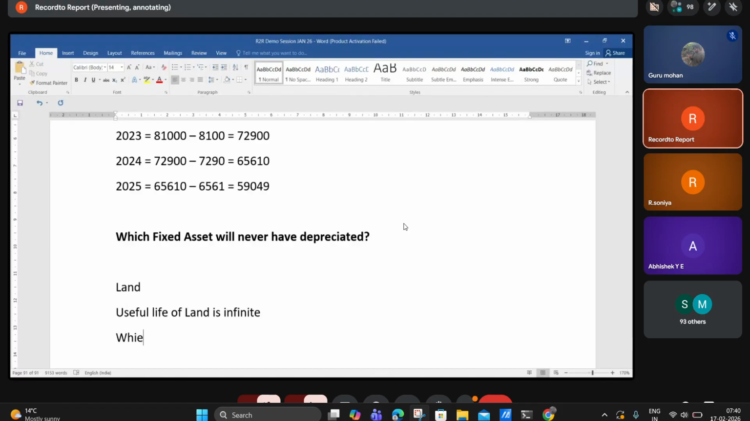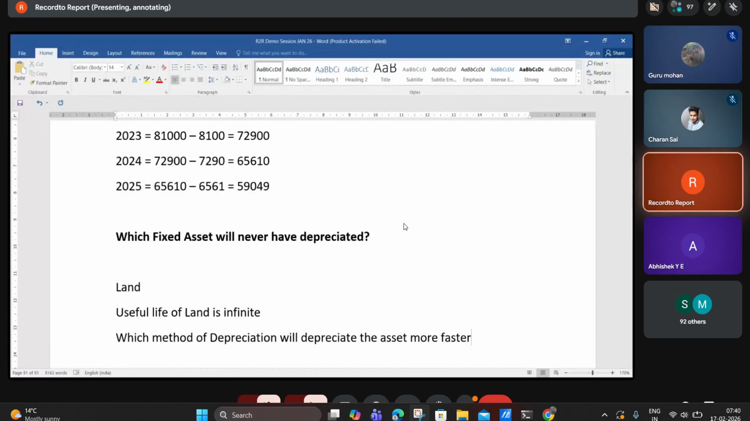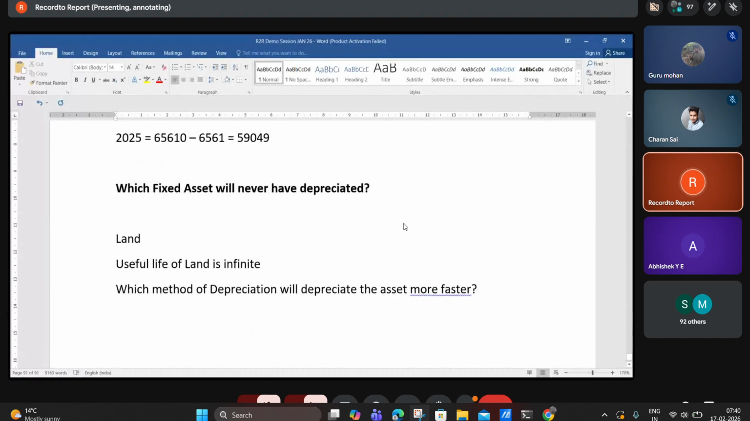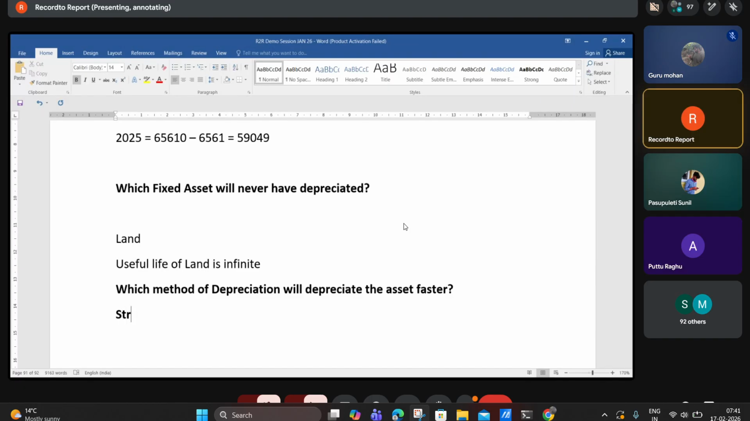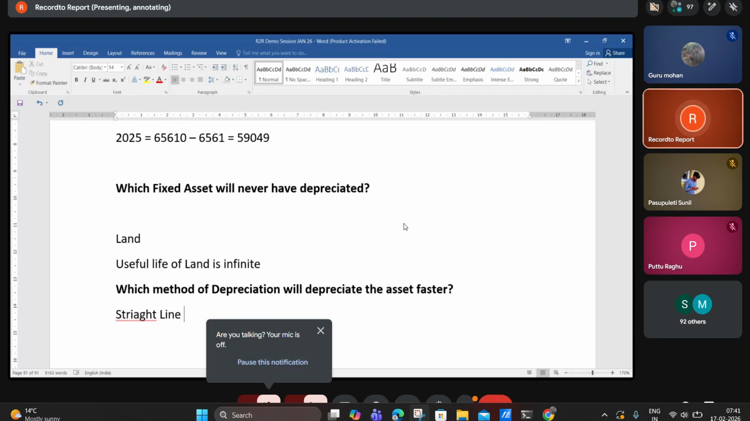And the next question, which method of depreciation will depreciate the asset faster? Straight line method. It is straight line method, guys. These are all our interview questions, guys. Straight line method of depreciation.